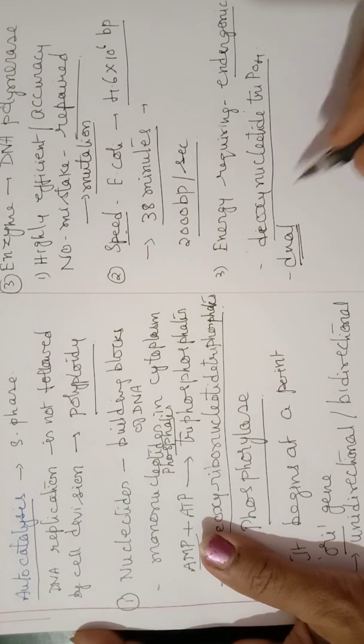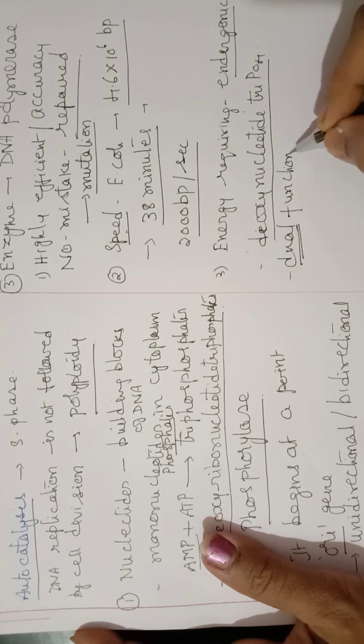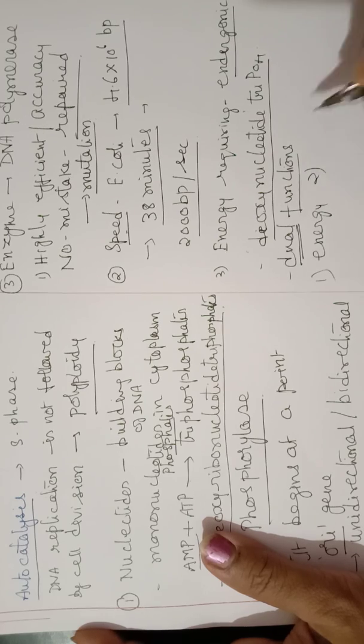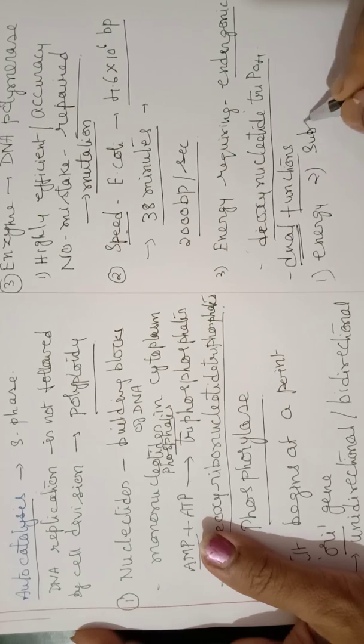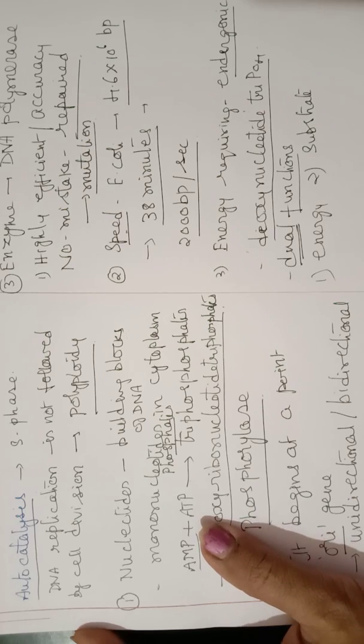The first function is that they provide energy. The second function is that they provide substrate for replication in the form of nucleotides. So they perform two important functions.